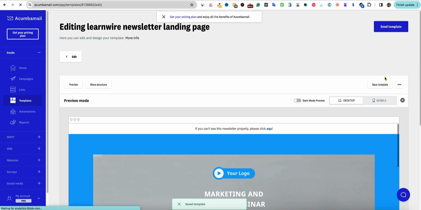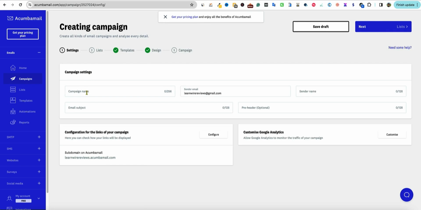Send template. What does send template mean? Campaign settings. This is where you would go and create your template, email subject line, sender email. And this is where you would actually be sending that out as an email. So a template is an email template.